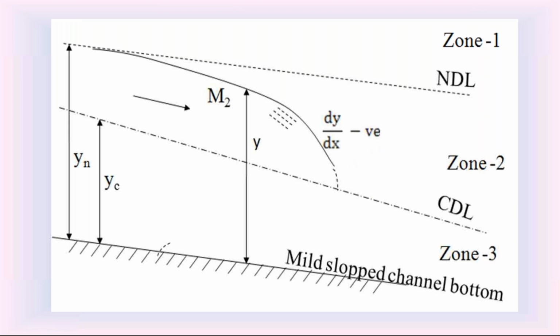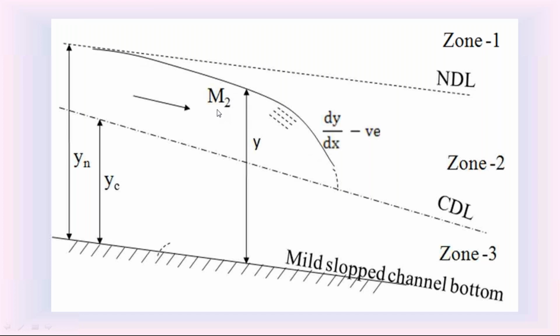In zone 2, the slope of the water surface profile dy by dx is negative. Because of that negative slope, the M2 water surface profile is a falling water surface profile. The M2 water surface profile is falling from upstream to downstream.